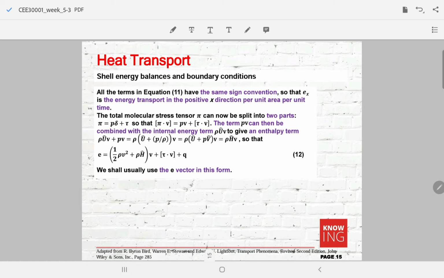All the terms in equation 11 have the same sign convention. So, for example, if we have an example of e_x, that means that this energy transport is occurring in the positive x direction per unit area per unit time. Then the total molecular stress tensor can be split into two parts, so that equation 11 can be expressed in terms of the enthalpy. Some people normally choose this equation 12 instead of equation 11 to work with.